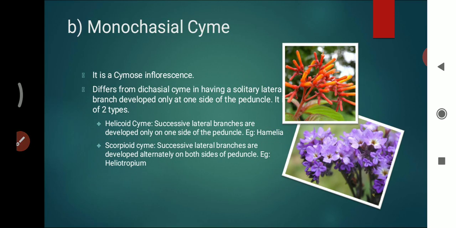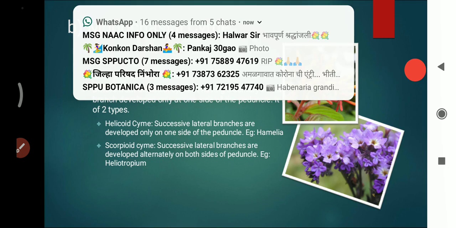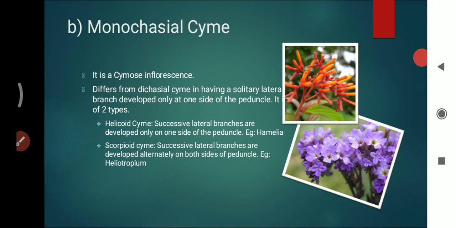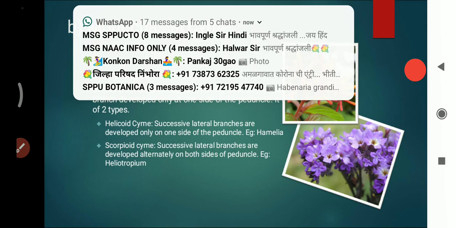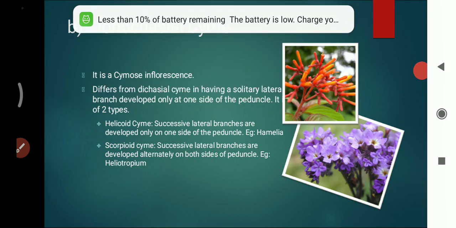The next one is monochasial cyme. It is a cymose inflorescence, differing from dichasial cyme in having solitary lateral branches that develop only on one side of the peduncle. It has two types, helicoid cyme and scorpioid cyme. In the helicoid cyme, successive lateral branches are developed only on one side of the peduncle, and in the scorpioid cyme, successive lateral branches are developed alternately on both sides of the peduncle.